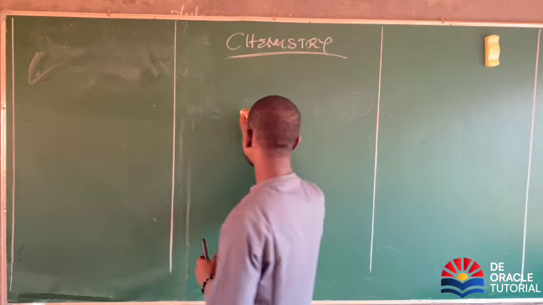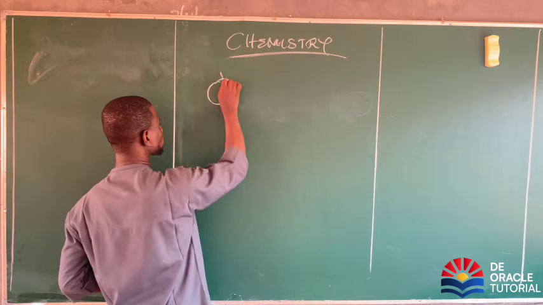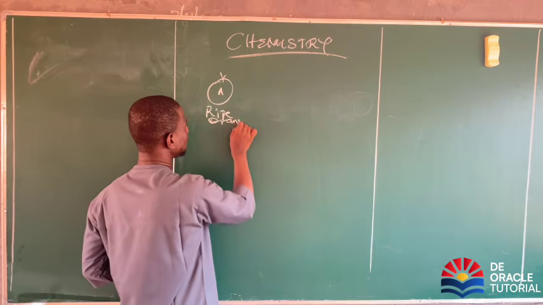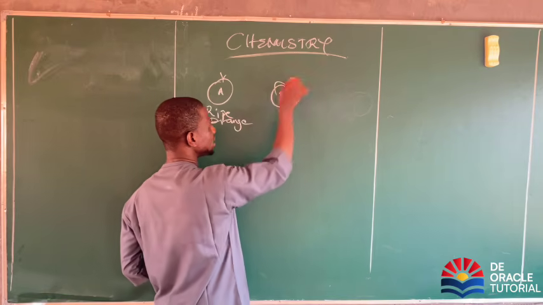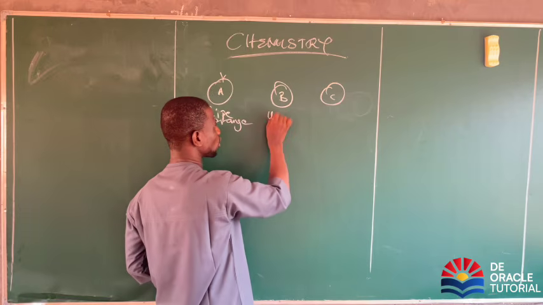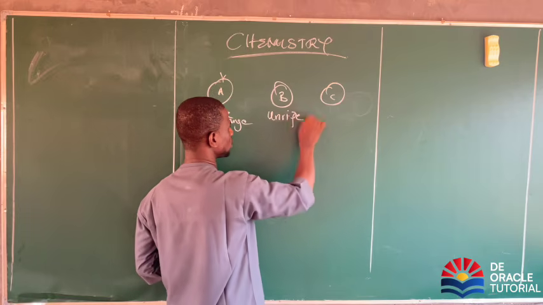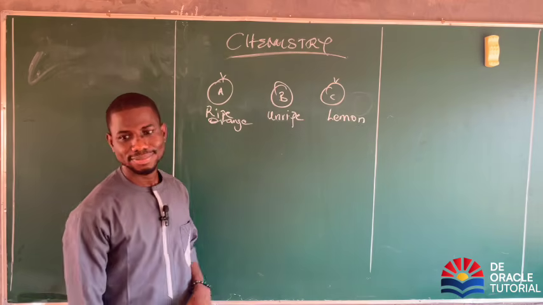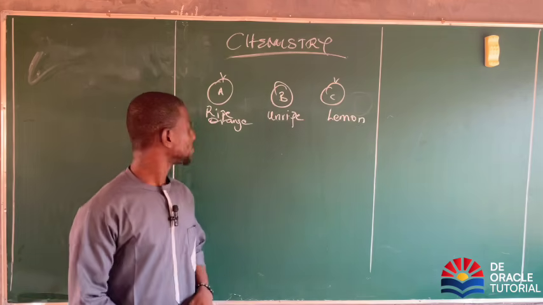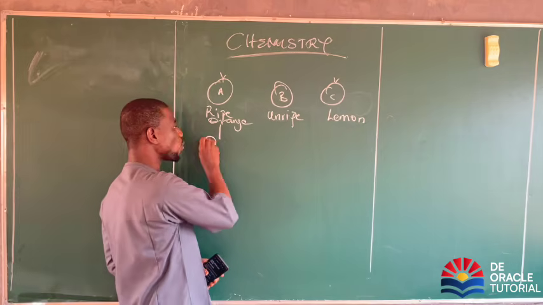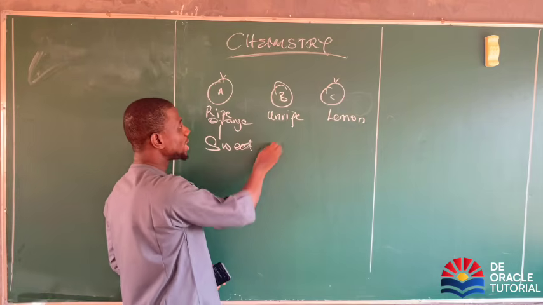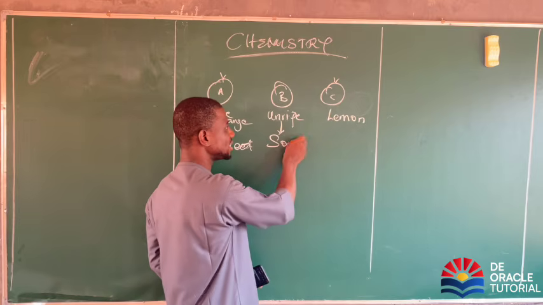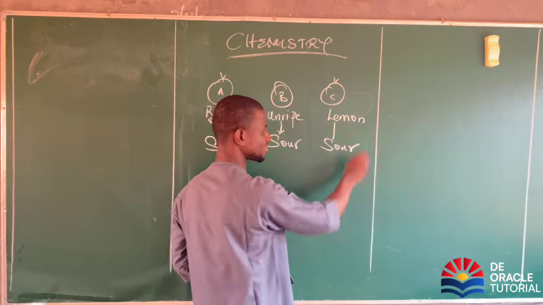For instance, if you are given these fruits: fruit A is a ripe orange, fruit B is an unripe fruit, and fruit C is a lemon. Which one are you going to choose? Ripe orange, right? Because you believe that this one will be sweet, right? But the others have a taste that we do not like. It has a sour taste. The same thing with this one, it has a sour taste.